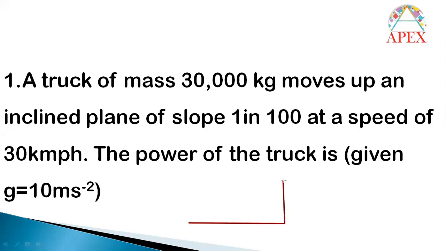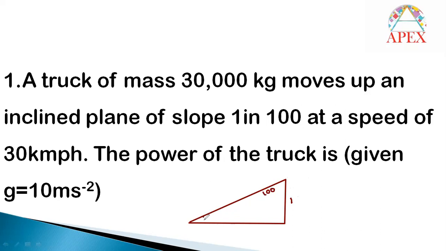That means the height is to be taken as 1 and the inclination length you can take as 100 only. If the height is 1, then this length will be 100 only.